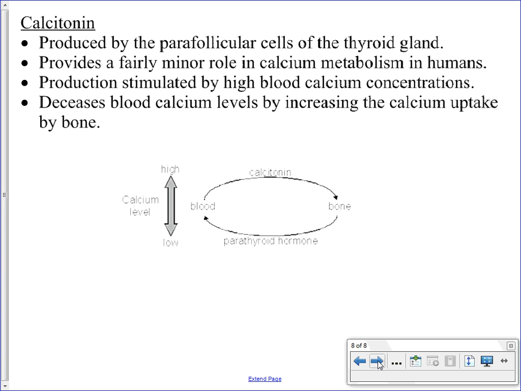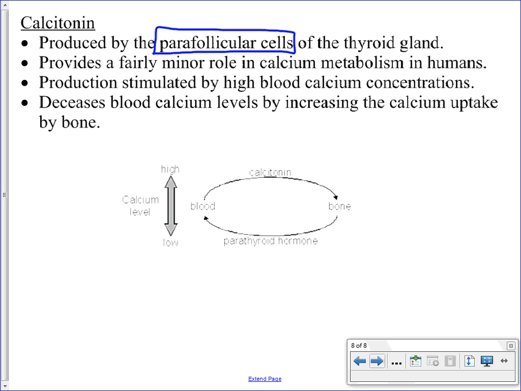Calcitonin is produced by a different group of cells in the same area of the thyroid and parathyroid gland, called the parafollicular cells. So it is a separate cell type, a separate tissue that we find around the thyroid area, different from the thyroid cells producing thyroxine, and different from the parathyroid gland producing the parathyroid hormone.